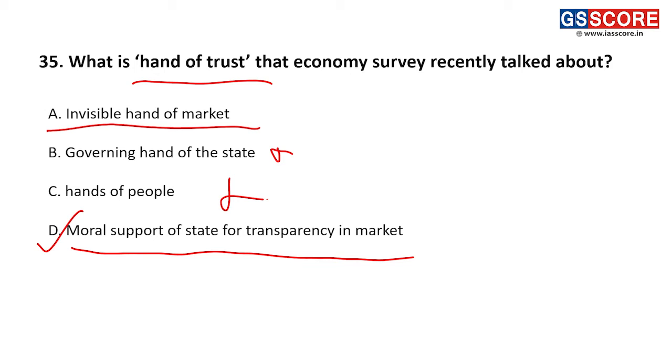For example, in the stock market, SEBI is responsible for the protection of small investors. SEBI provides that hand of trust. If SEBI were not there, then big investors like Harshad Mehta and Ketan Parekh would eat up the common, simple people. So we need some hand of trust also.